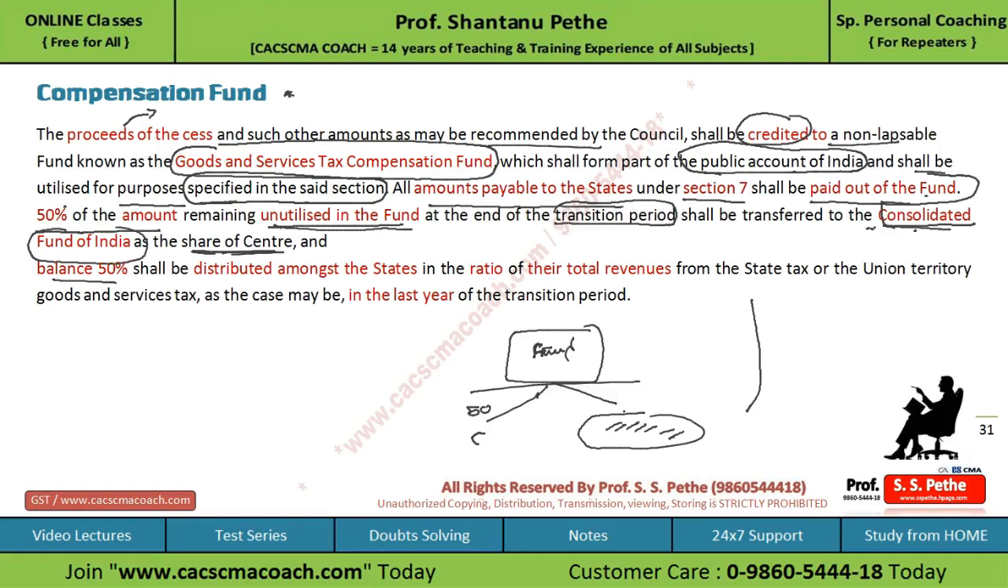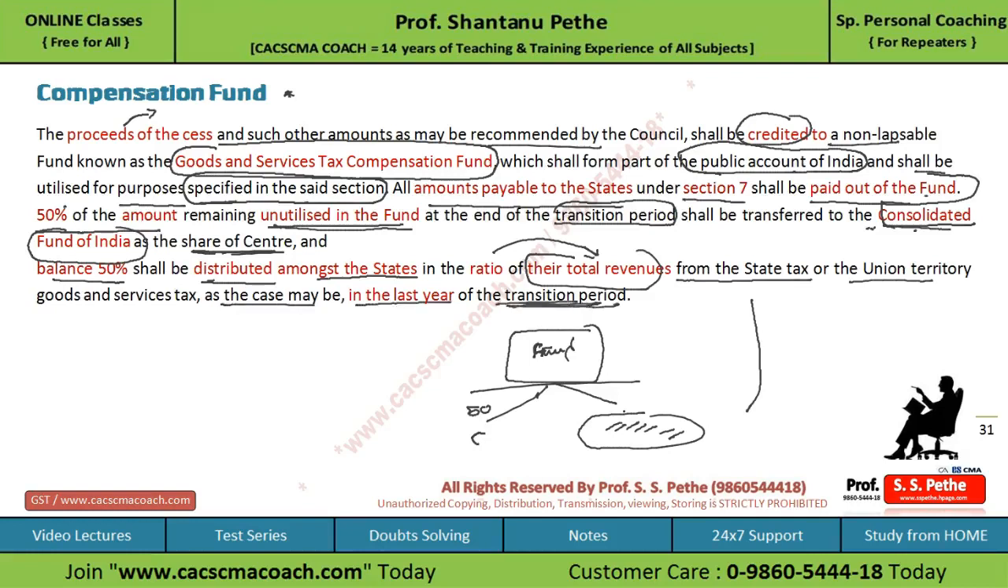And the balance 50% shall be distributed among the states in the ratio of their total revenue from the state tax or the union territory GST, as the case may be, in the last year of the transition period.